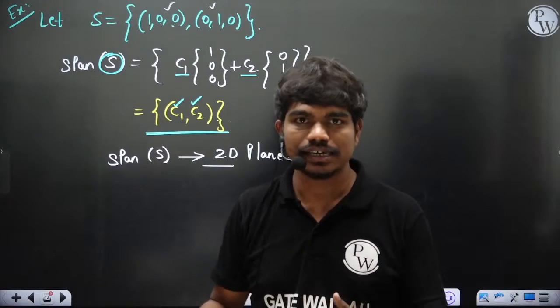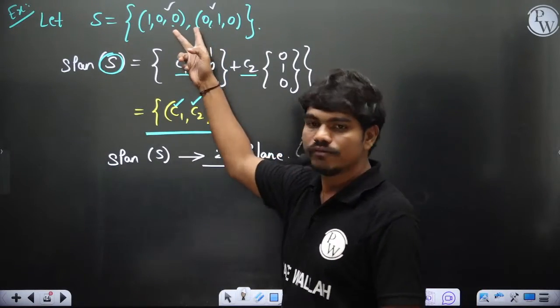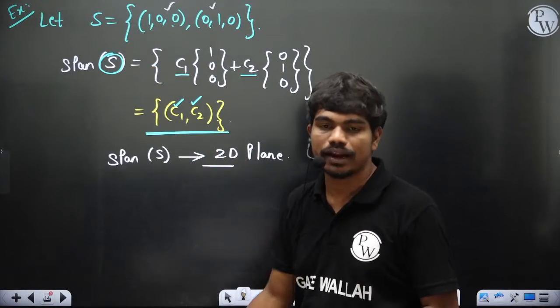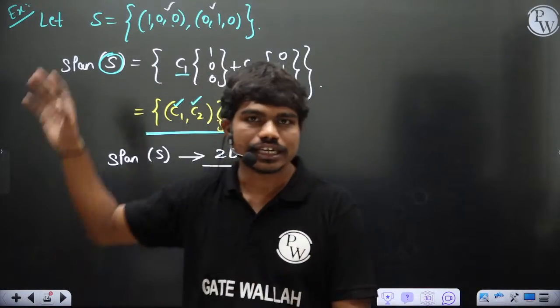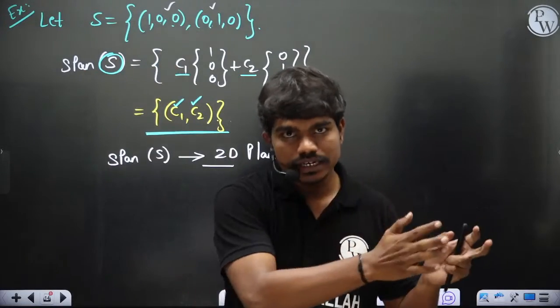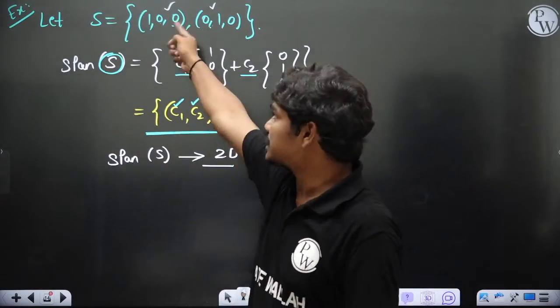So span is basically the spread, or whatever region can be occupied by these vectors through linear combinations. Normally in GATE-level questions, they give you a set S and one more vector, and ask whether this vector is within the span of this set S.